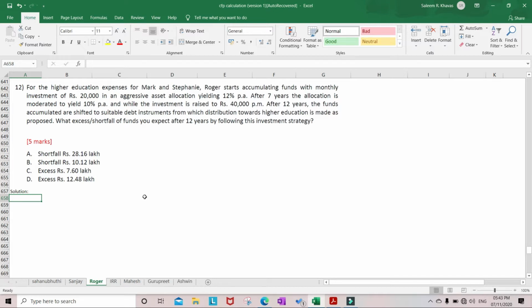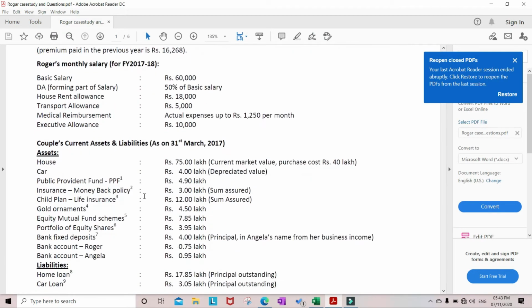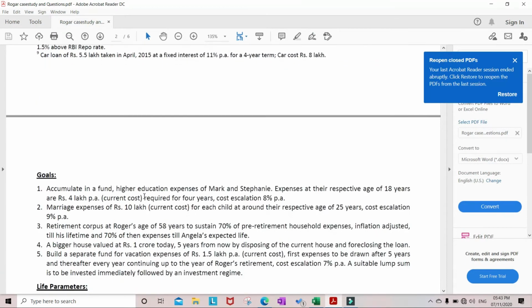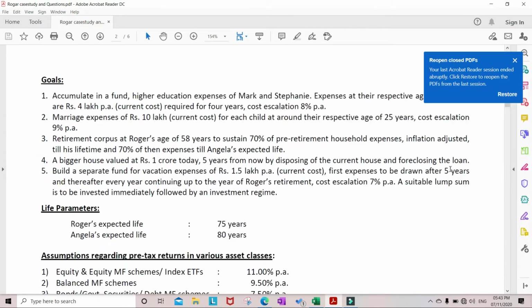Let us check the case study. Go to goal number 1. In goal number 1, it is given that we accumulate a fund for higher education expenses of Mark and Stepney. Expenses at their respective age of 18 years are 4 lakhs per annum. Current cost required for 4 years. Cost escalation is 8% per annum.